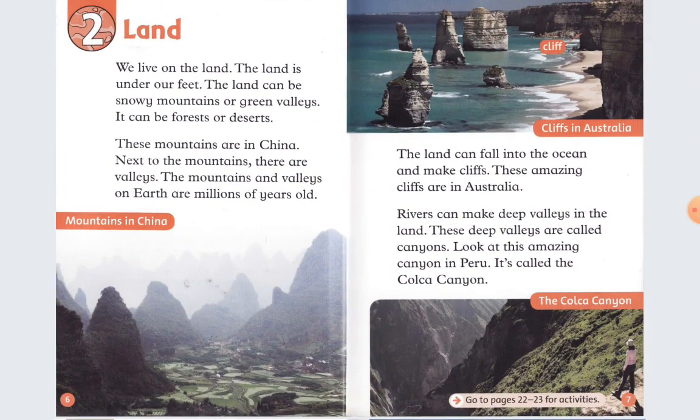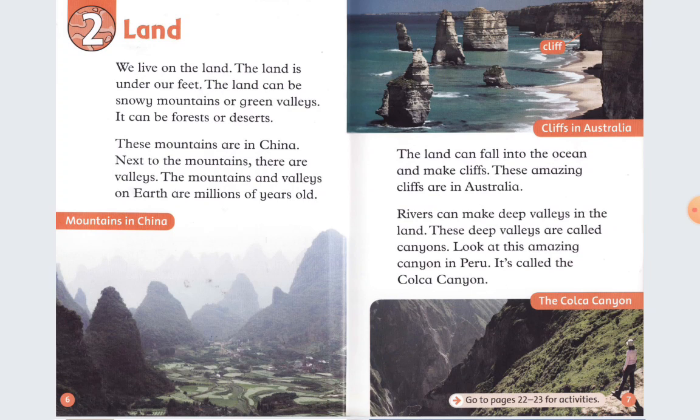Chapter 2. Land. We live on the land. The land is under our feet. The land can be snowy mountains or green valleys. It can be forests or deserts. These mountains are in China. Next to the mountains, there are valleys. The mountains and valleys on Earth are millions of years old.